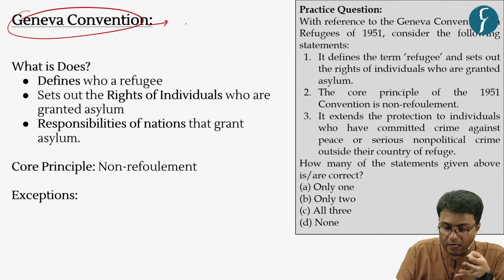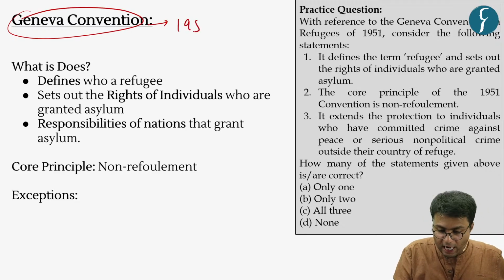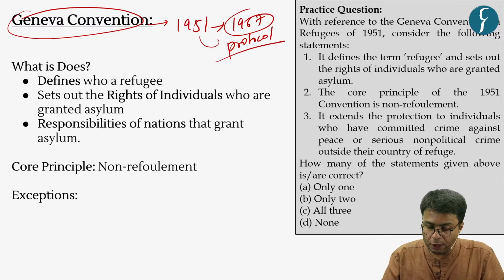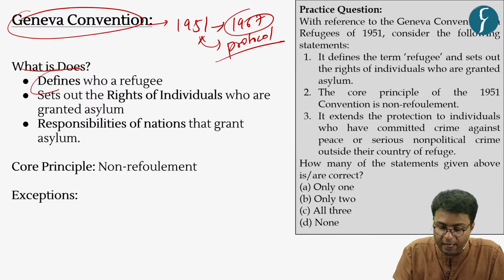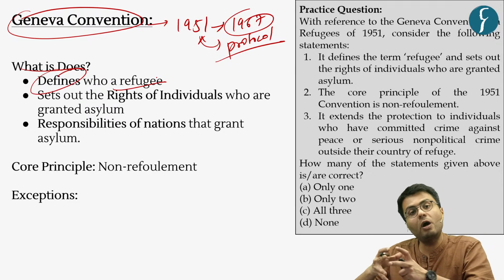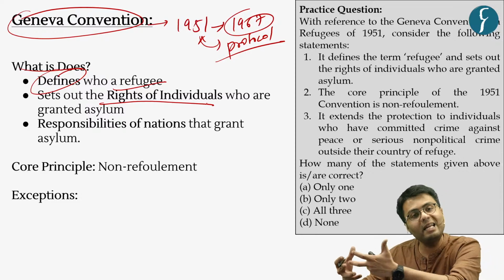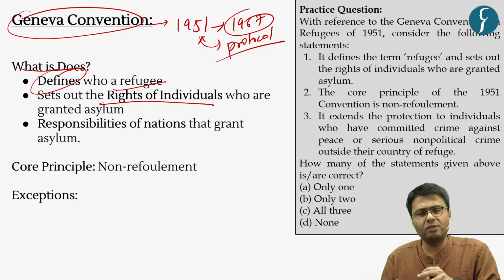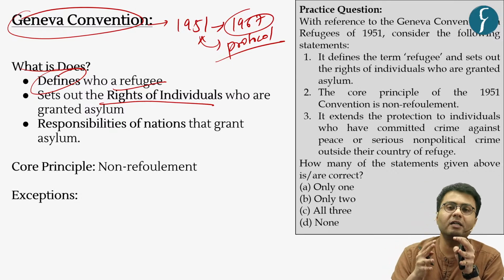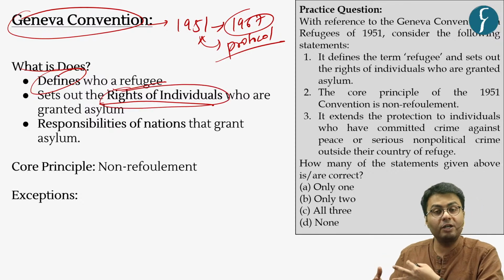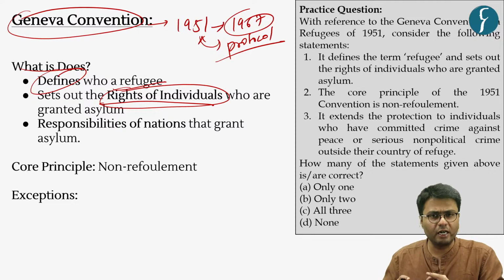Now, this Geneva Convention was brought forward in the year 1951, and in 1967, a protocol was signed. The original convention and its protocol define who are refugees and who are not refugees. Also, this document provides rights to individuals who have been granted asylum in any third country. The list of rights, which are quite expansive in nature, I've provided in the notes, so you can refer to what kind of rights are available to Geneva Convention protectees after the session ends.